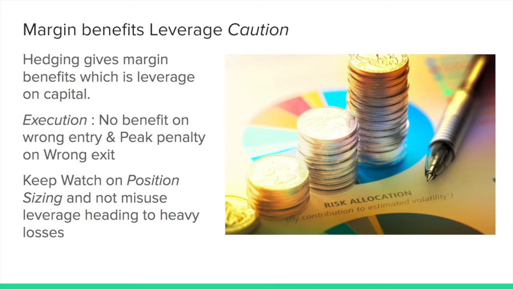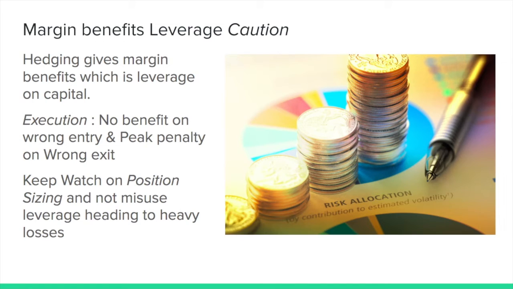When they see that there is leverage, if they unnecessarily buy a huge number of lots which is not in your risk capacity, if you consider 1 or 2% of your total capital, then whenever your view goes wrong, the max loss also will multiply. That is the problem with leverage. When you take the leverage, when you lose also, the losses will multiply heavily. So position sizing and the risk management side of it has to be very careful.